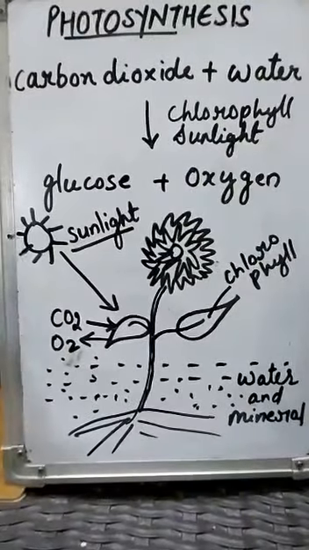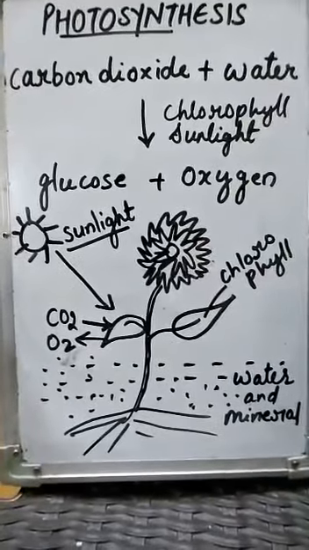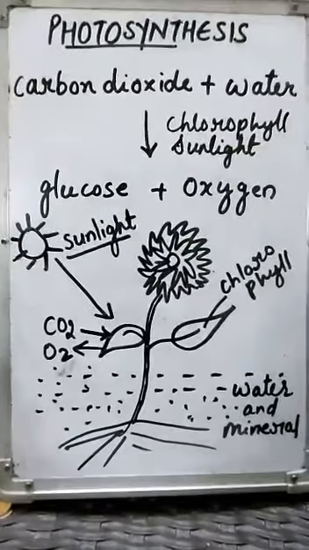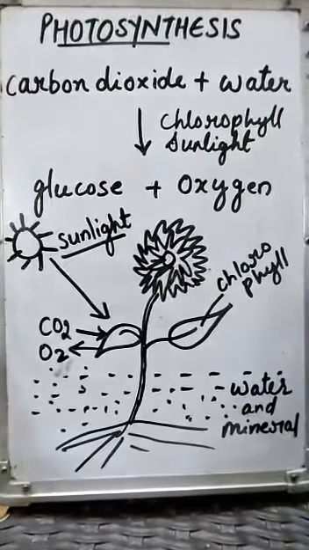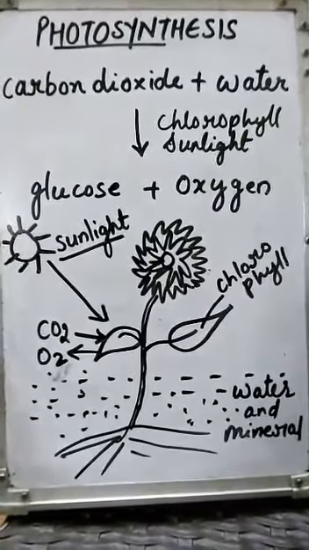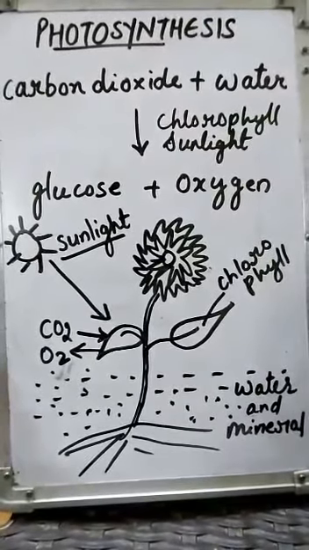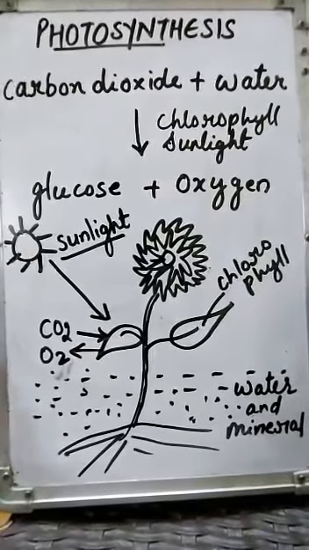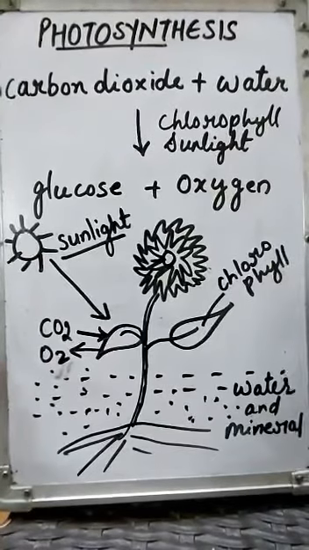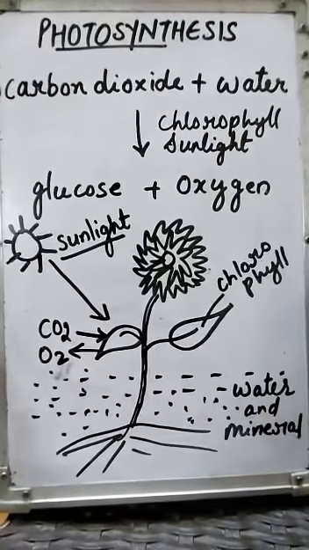In most plants, glucose is converted into starch and then it is stored in leaves, stem, roots, etc. The stored food in the plant is used by other organisms because some organisms depend on plants for their nutrition.